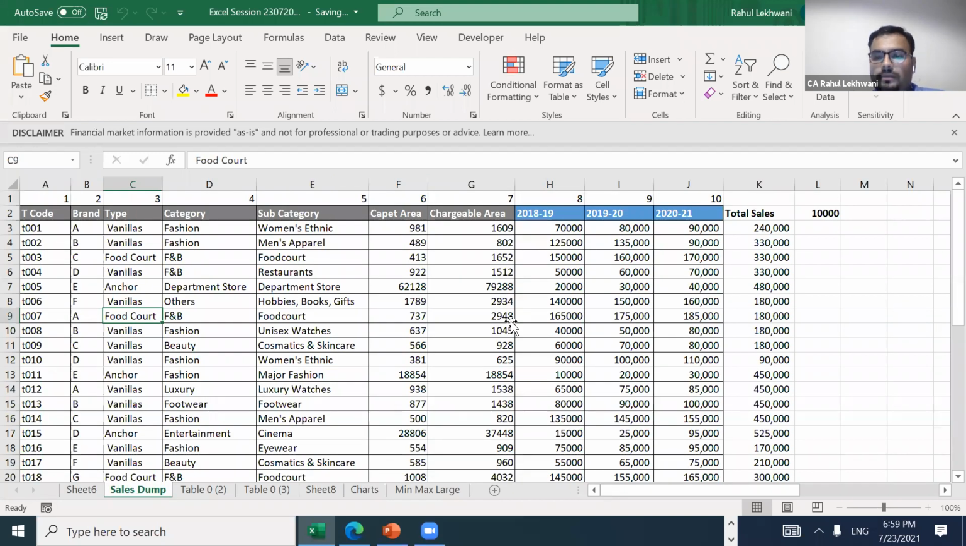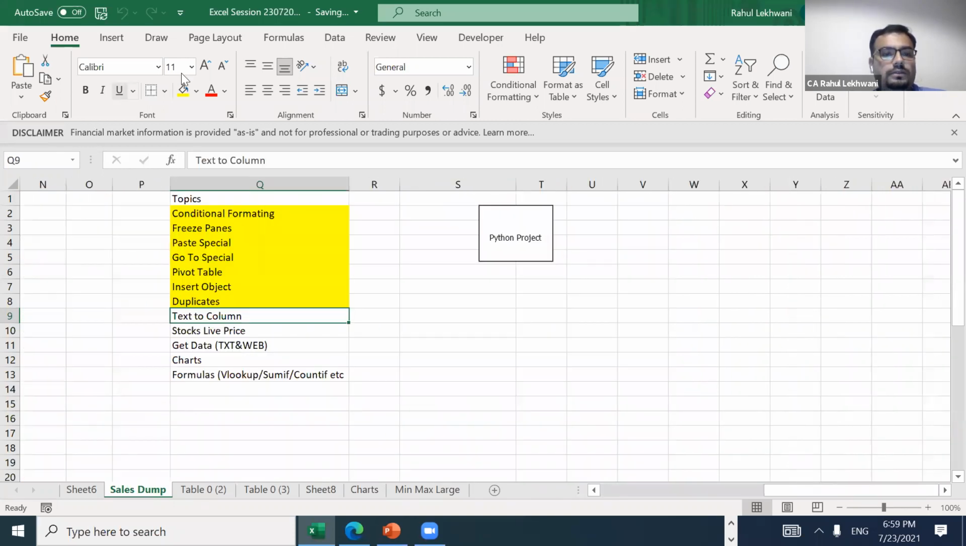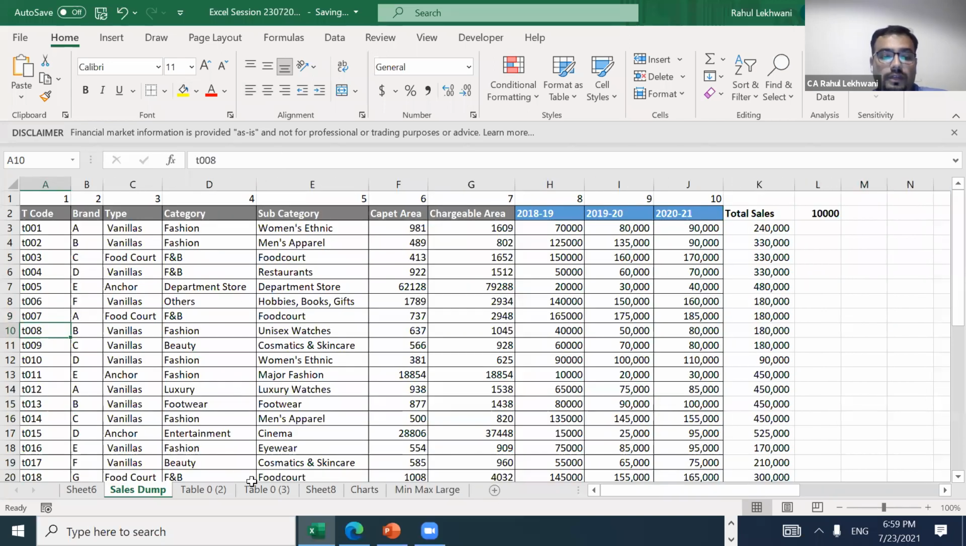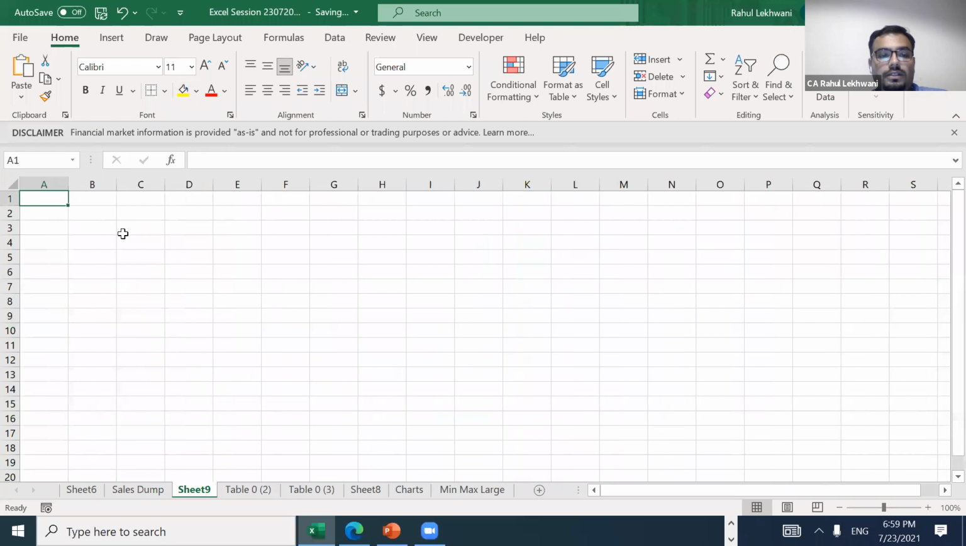Where were we? Yeah. So text to column we have done. And we have also seen the Get Data tab, text and web. Now stock markets live prices. This is also a very unique feature. Suppose I just write Tata Motors.